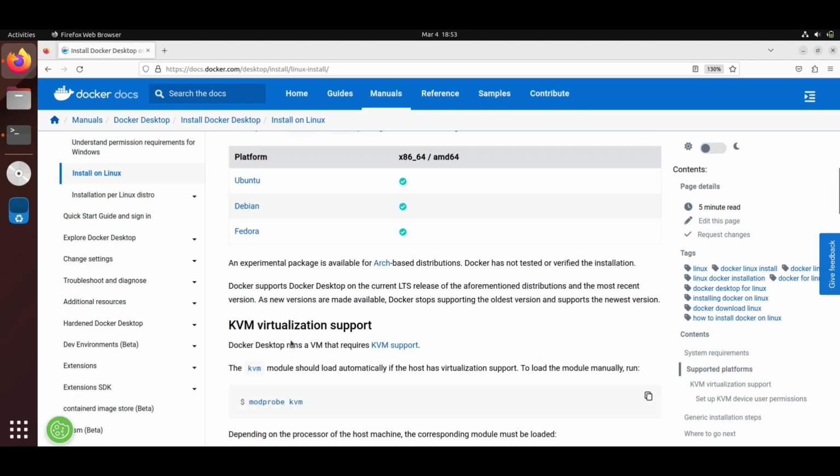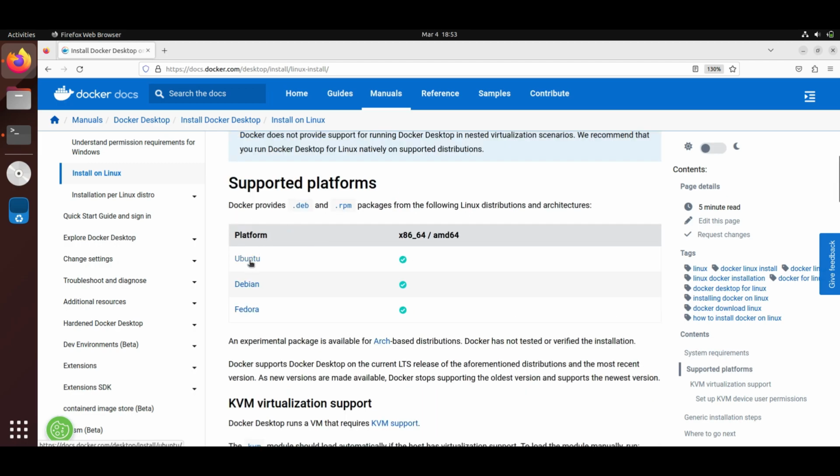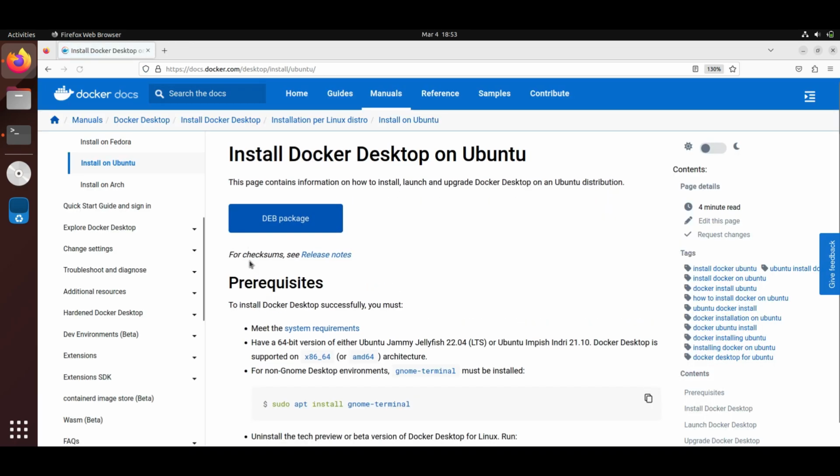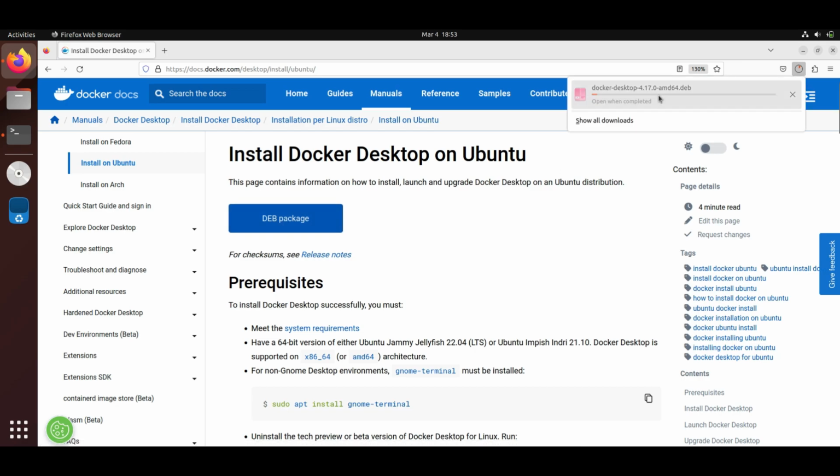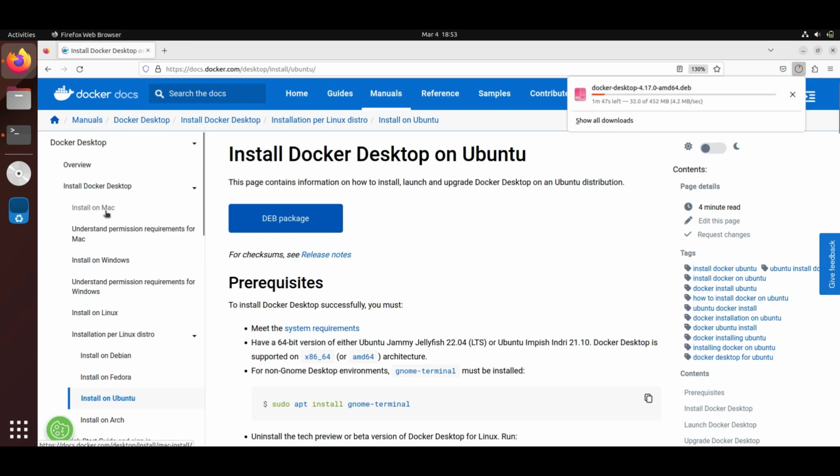So come down and go to the Ubuntu platform, and click on the deb package. So download will be started. In the meantime, let's go to the Docker engine part.